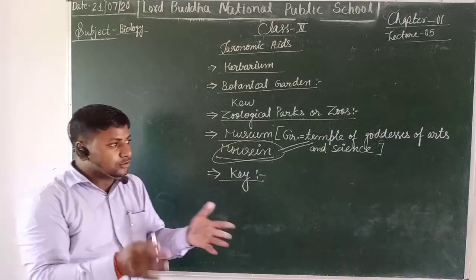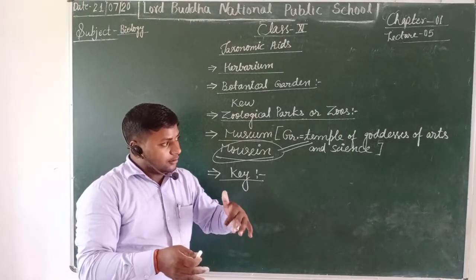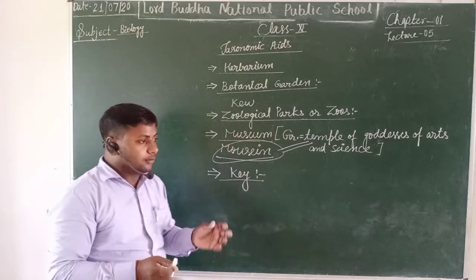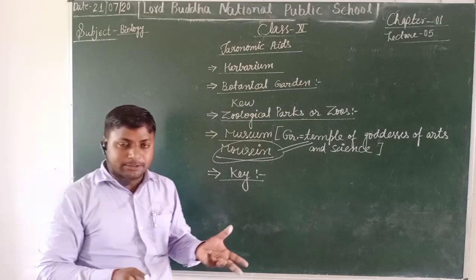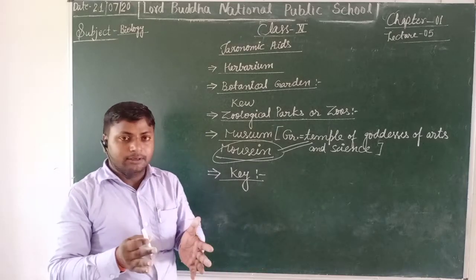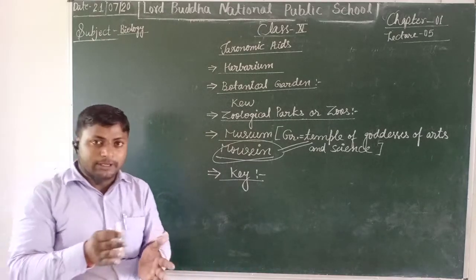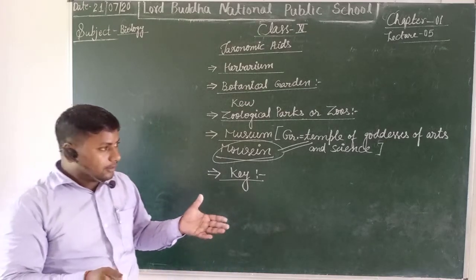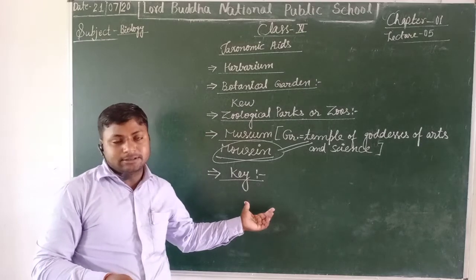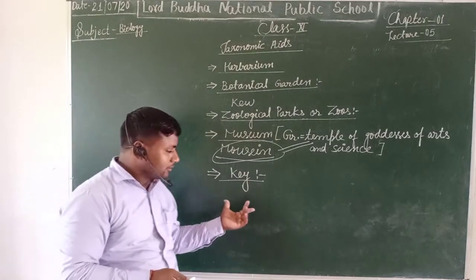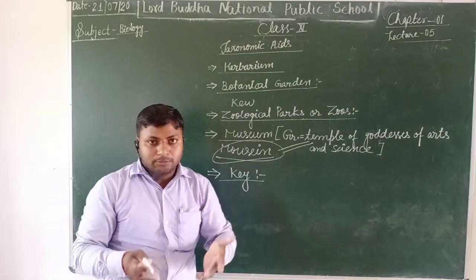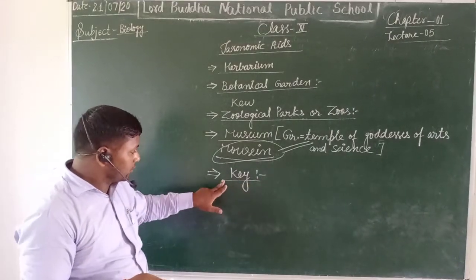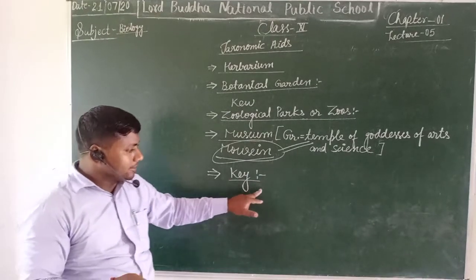When any new species is observed in our surroundings, what is the name of such species? How will we classify it taxonomically? All these aspects of such observation can be studied under this branch of taxonomy, that is called key.